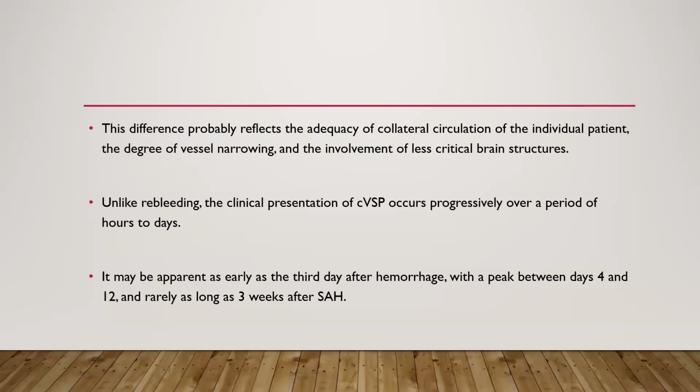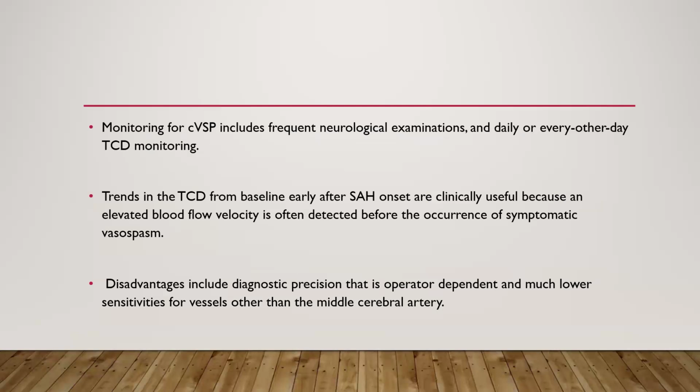Unlike rebleeding, the clinical presentation of cerebral vasospasm occurs progressively over a period of hours to days. It may be apparent as early as the third day after hemorrhage, with the peak between day 4 and 12, rarely as long as 3 weeks after subarachnoid hemorrhage. Monitoring for cerebral vasospasm includes frequent neurological examination and daily or every other day transcranial Doppler monitoring. Trends in the transcranial Doppler from baseline early after SAH onset are clinically useful because an elevated blood flow velocity is often detected before the occurrence of symptomatic vasospasm.